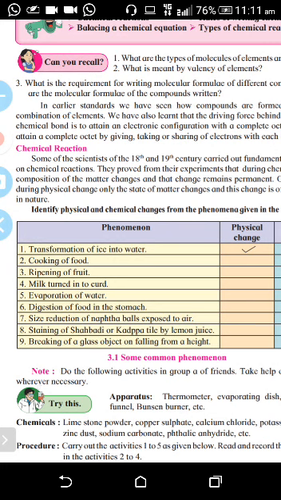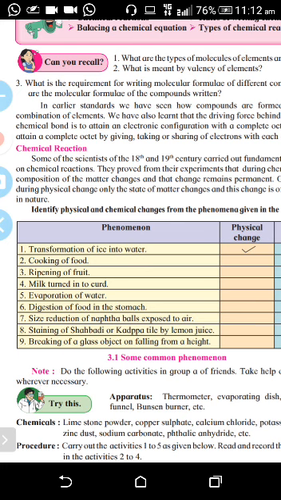Now, chemical change is irreversible, whereas physical change is reversible. From a physical change you get the original substance back, but from a chemical change you are not getting the original substance back. Some new substances form, their chemical properties are changed. Now, what is a chemical equation?